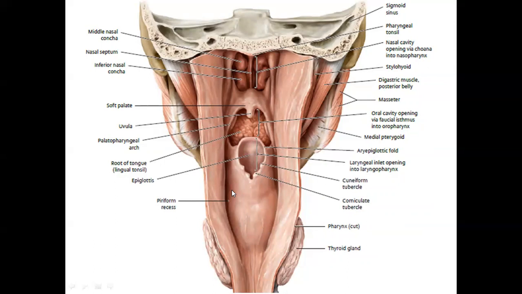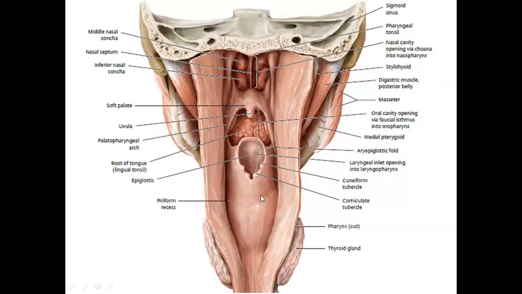It is a deep recess that is bounded above. When we see it is broader above, it is narrower below. It is present on each side of the laryngeal inlet, right? अब ये क्यों होता है and how is it produced? It is produced by the bulging of these laryngeal cartilages into the laryngopharynx, right?